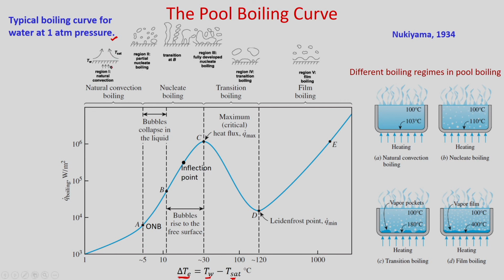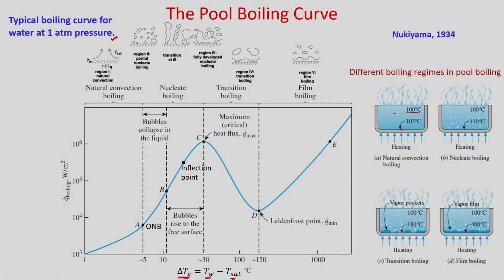The temperature of the surface is increasing because delta T is increasing, and the liquid is at the saturation temperature of 100 degree centigrade. So, the fluid near the surface will have higher temperature and its density will decrease, and due to that it will go up.